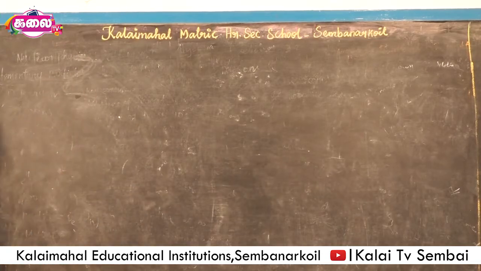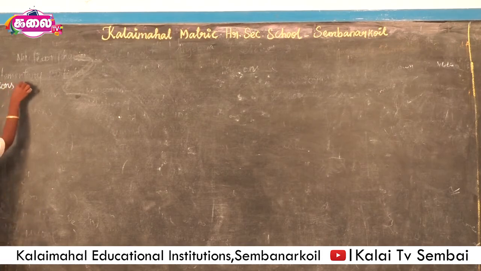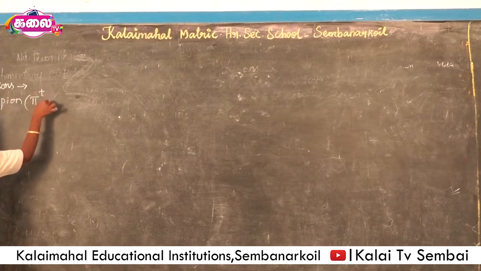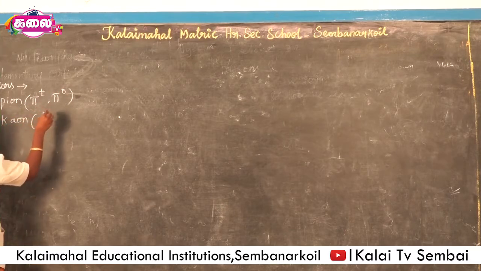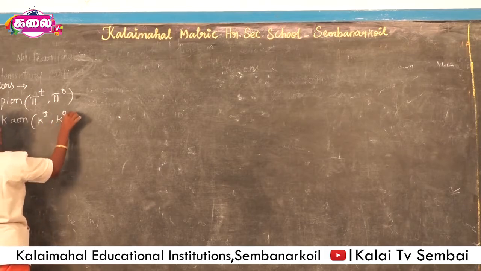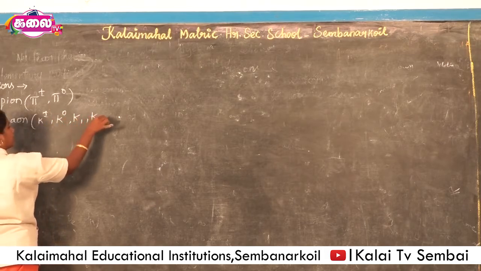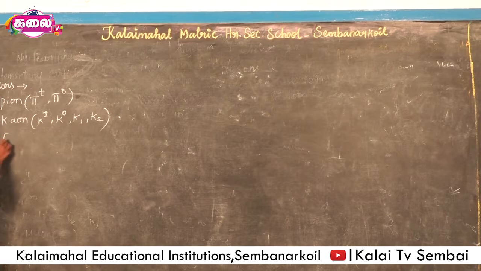Before we go to antiparticles, the kinds of meson particles are pion, pi plus or minus and pi naught, K plus or minus, K naught, K1 and K2, then eta, this is the symbol of eta.